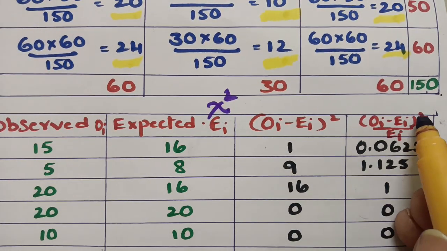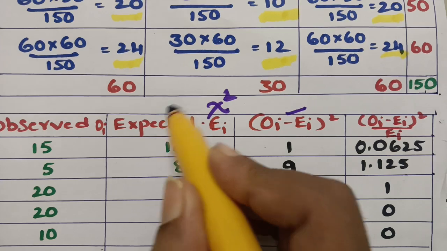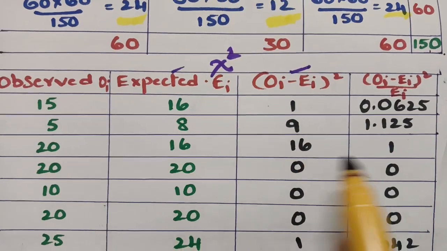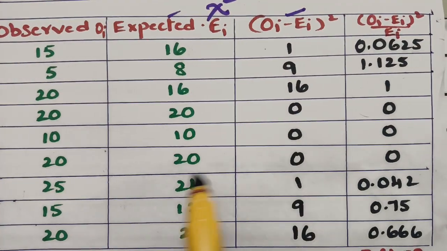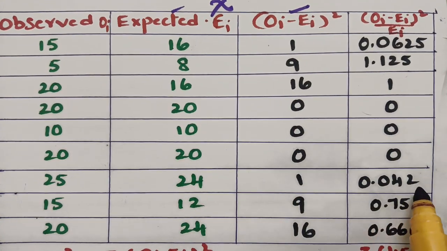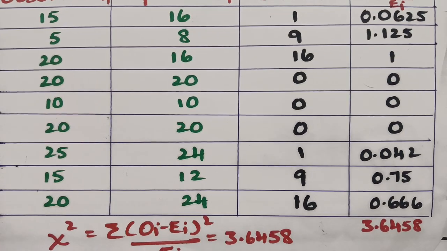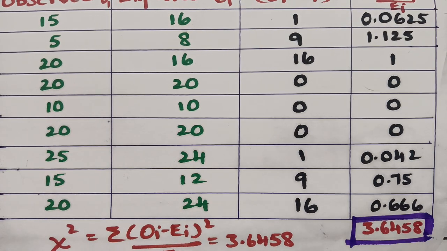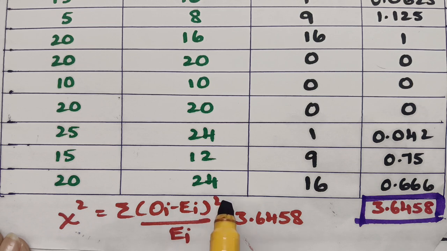And now this is the column where we are going to get the answer, that is (OI minus EI) whole square by EI. So this is one column, and we have to make an addition. 1 by 16 is this one, 9 by 8 is this one, 16 by 16 is 1, 0 by 20 is 0, and 0 by 10 is 0, and next one 0 by 20 is 0, and 1 by 24 is 0.042, and 9 by 12 is this one, 16 by 24 is this one. And now we have to make a total for it, that is 3.6458. So therefore after making the sigma, chi-square value is equal to sigma (OI minus EI) whole square by EI, the value is 3.6458.